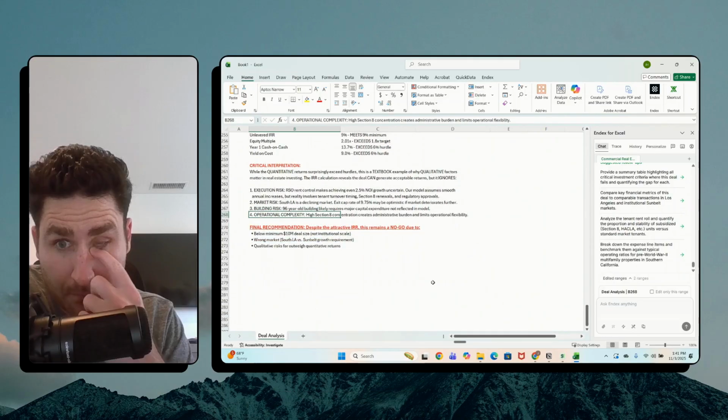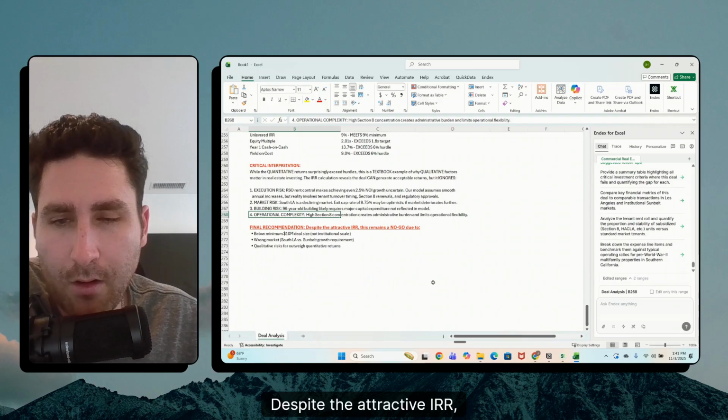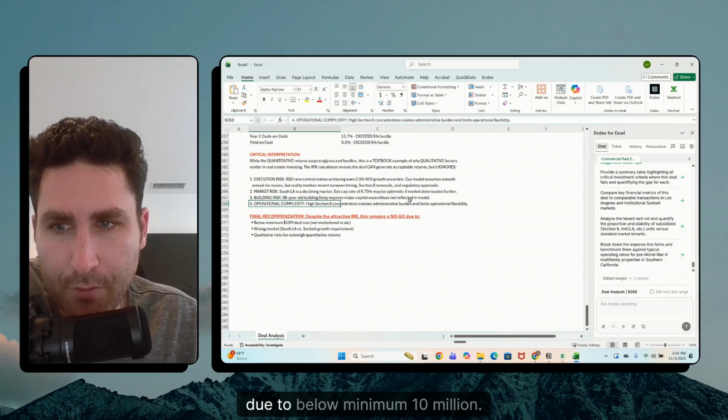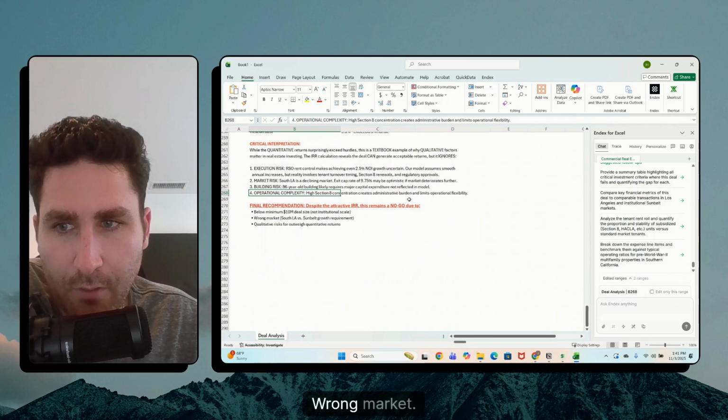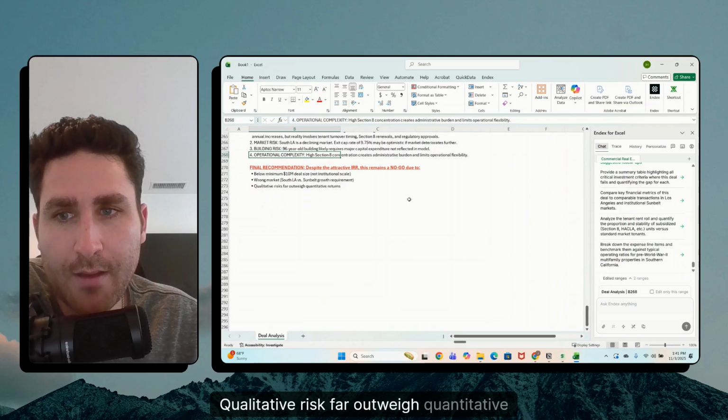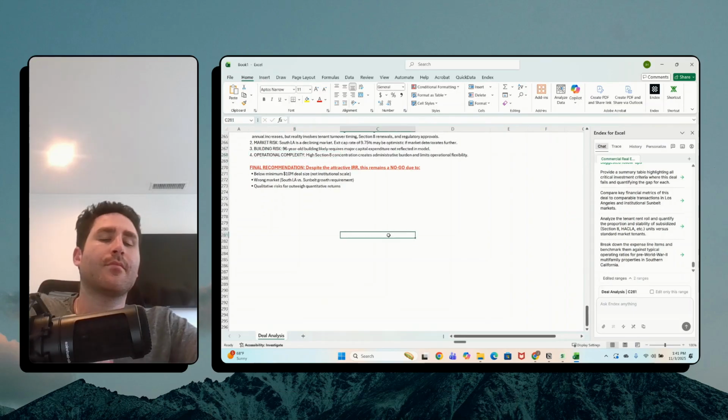Final recommendation. Despite the attractive IRR, this remains a no-go due to below minimum 10 billion. Okay, wrong market, qualitative risk far outweigh quantitative returns.